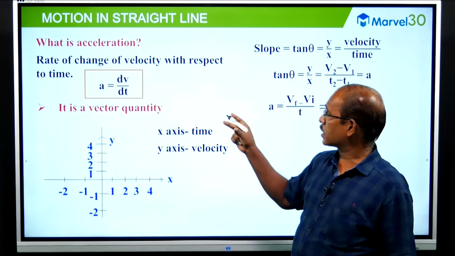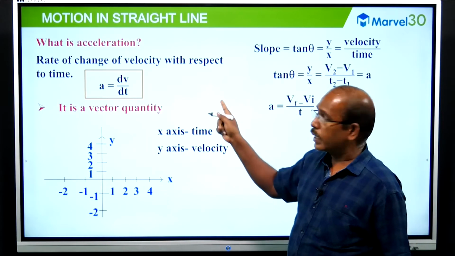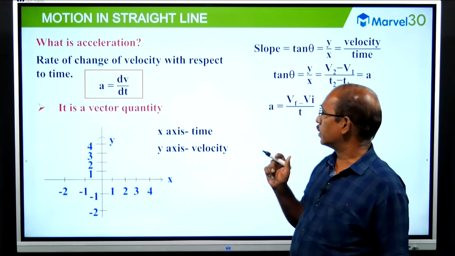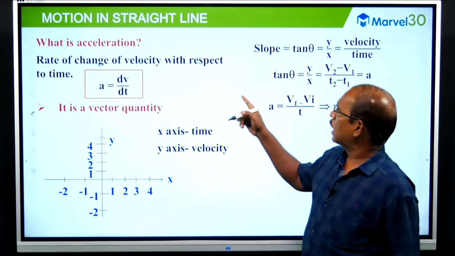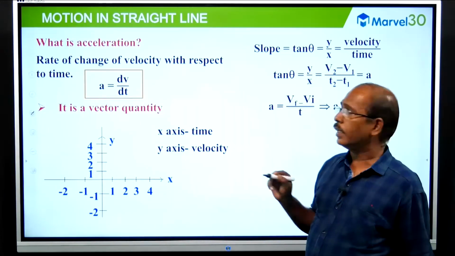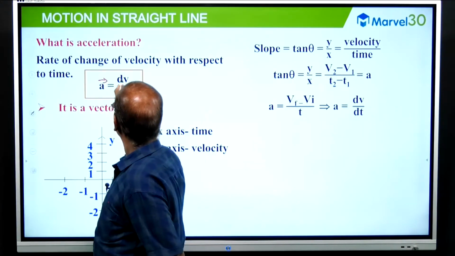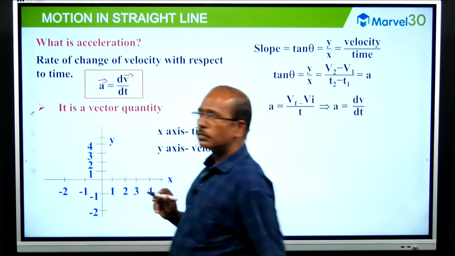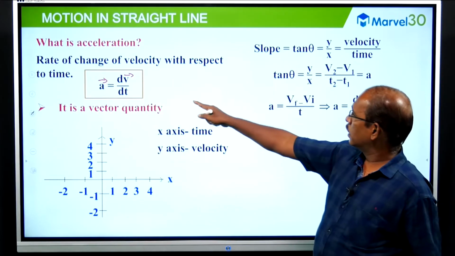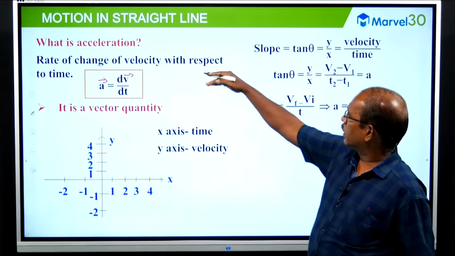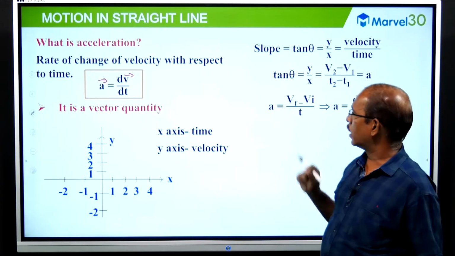Why? Because acceleration has quantity as well as direction. To denote acceleration as a vector quantity, we can give the vector symbol here. Understood? The vector symbol, the vector direction should be put above the quantity. It is a vector quantity.